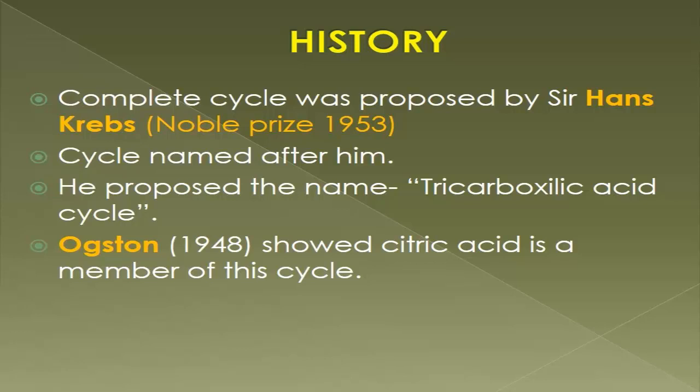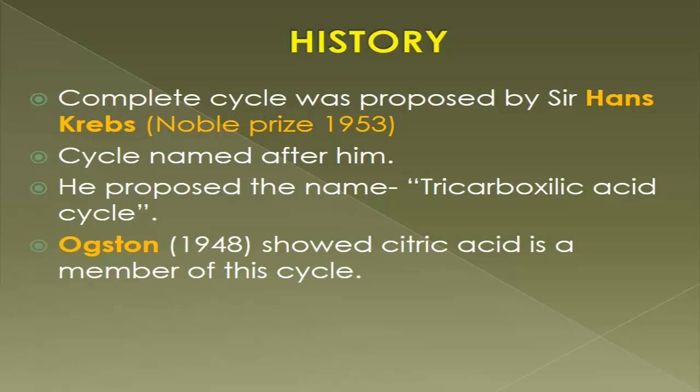Now, next slide. Now begin with the history. The complete cycle was proposed by Sir Hans Krebs, who got the Nobel Prize in 1953, and the cycle was named after him. It is also called the Krebs cycle, you all know. He proposed the name tricarboxylic acid cycle or TCA cycle. Why? Because he saw that one tricarboxylic acid is involved in this pathway.